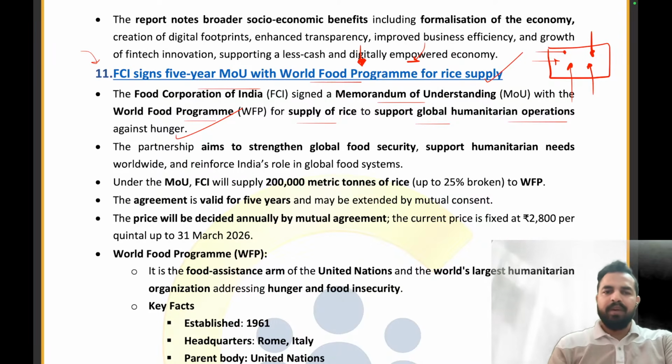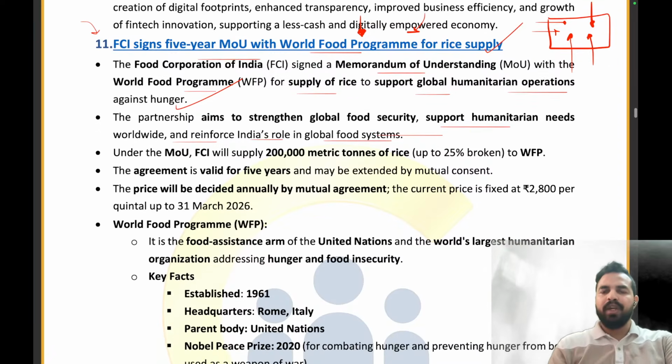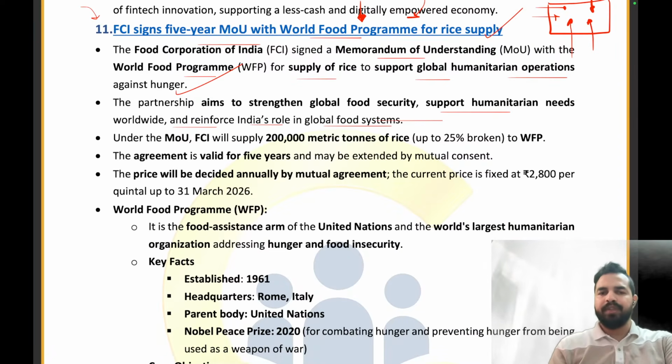Clear? It will be strengthening global food security, support humanitarian needs worldwide, and reinforce India's role in the global food system. तो इंडिया का जो रोल है ग्लोबल फूड सिस्टम में वो और ज्यादा बढ़ेगा. Right now, I am having a question for all of you. Please, everybody, tell me in the comment section, and this is the homework for all of you.